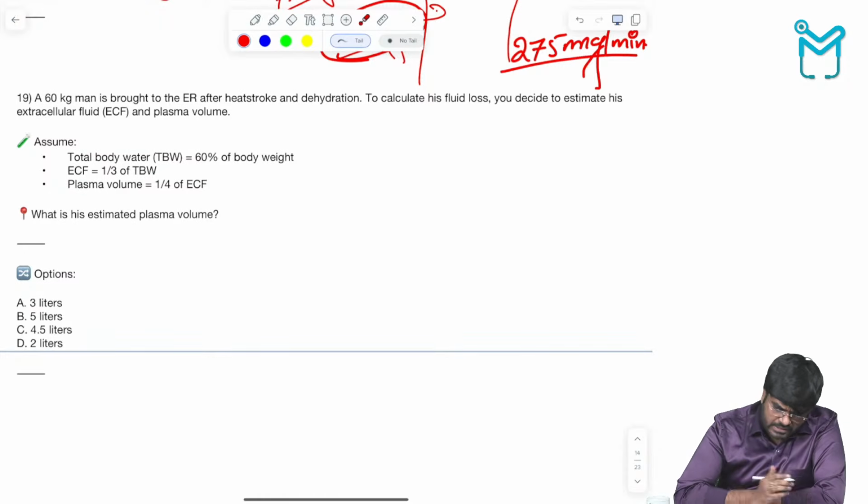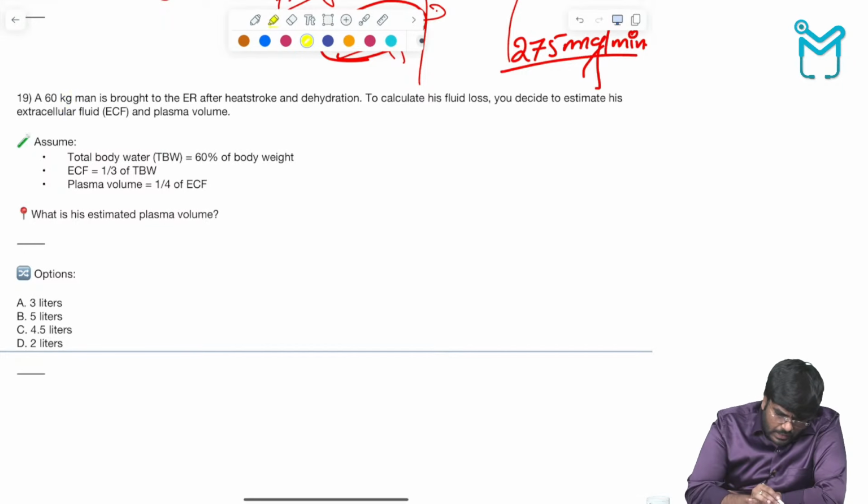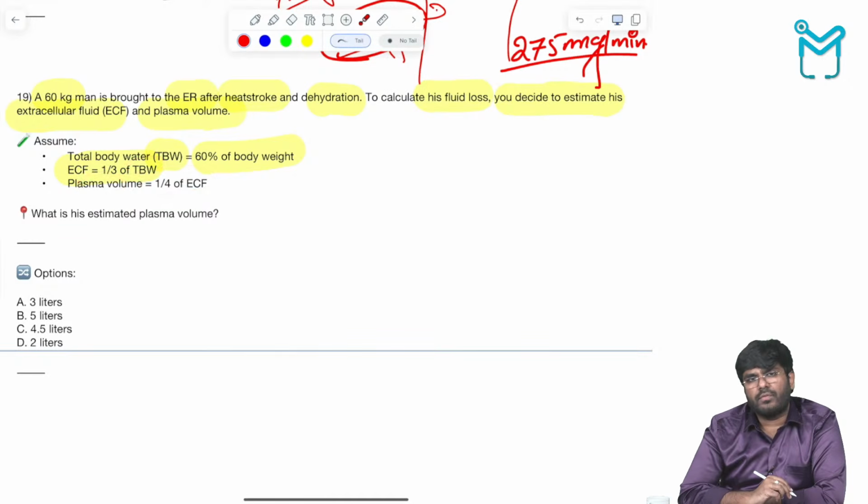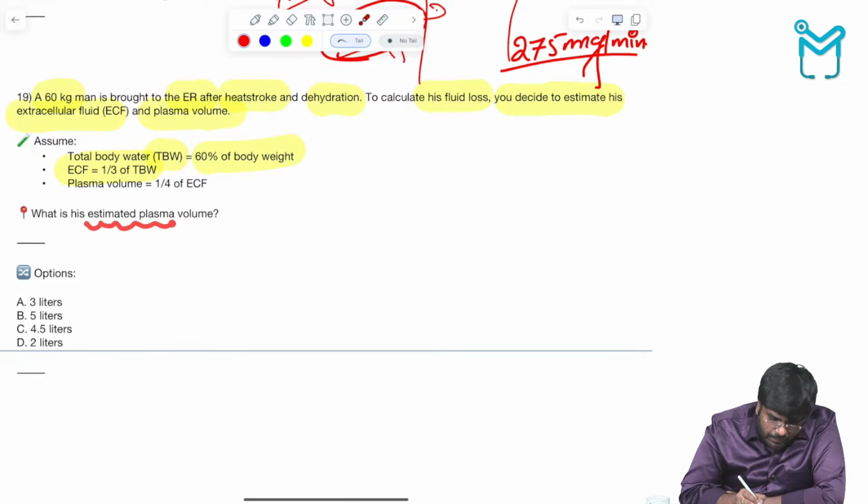Done. Next, 19th question. A 60 kg man is brought to the emergency room after heat stroke and dehydration. To calculate his fluid loss, you decide to estimate his extracellular fluid and plasma volume. Assume his total body water is 60% of the body weight. ECF is 1/3 of the total body water and plasma volume is 1/4 of the extracellular fluid. What is the estimated plasma volume?